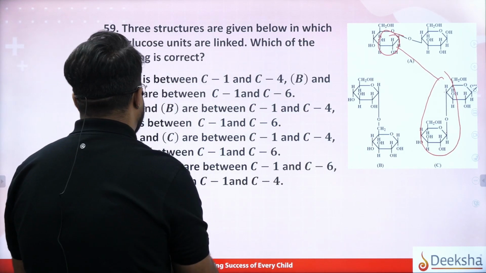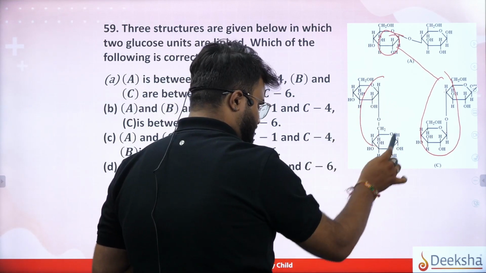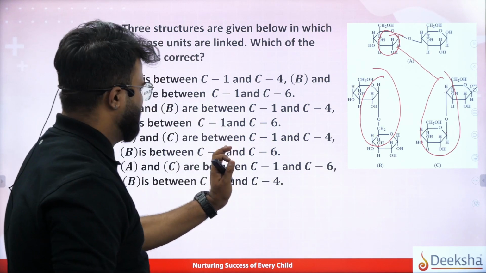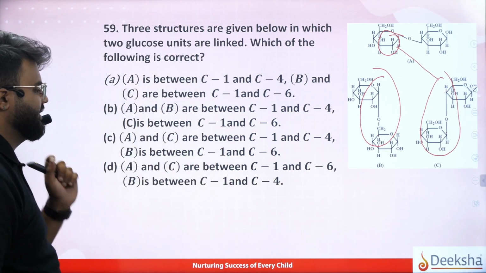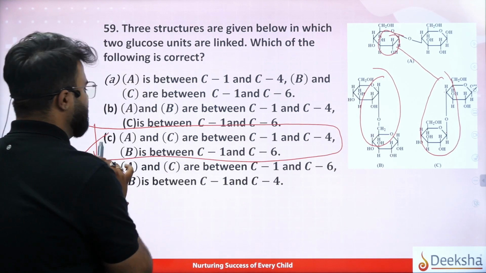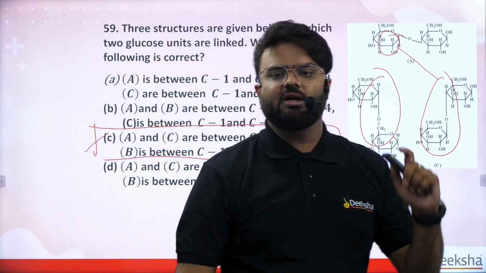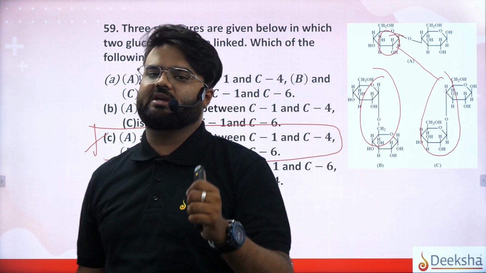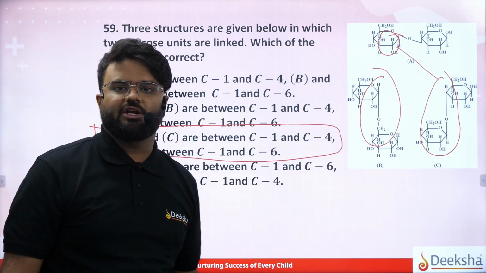Coming back to B, it is between C1 and C6. So B is C1 and C6. Then your correct option is answer C. Guys, the picture is not given in the PDF. If you need solutions, you can coordinate with this picture from here.